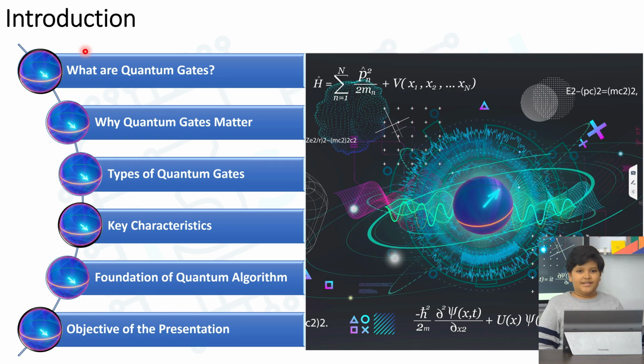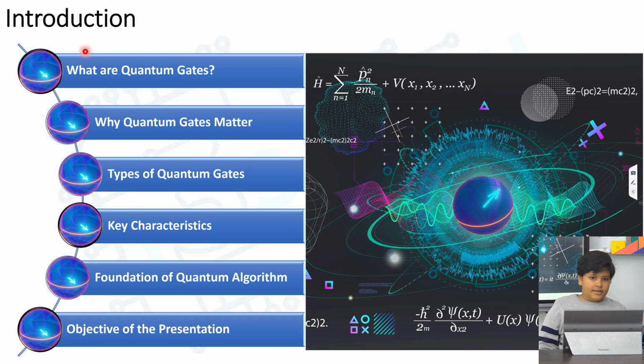What are quantum gates? Quantum gates are fundamental operations in quantum computing that manipulate qubits, analogous to logic gates in classical computing, but they operate on qubits using superposition and entanglement. Why do quantum gates matter? They are essential building blocks of algorithms that solve complex problems way faster than classical computers. They enable the unique capabilities of quantum computers, such as parallel processing and quantum interference. Just remember that quantum computers are only faster at some types of problems, not all.